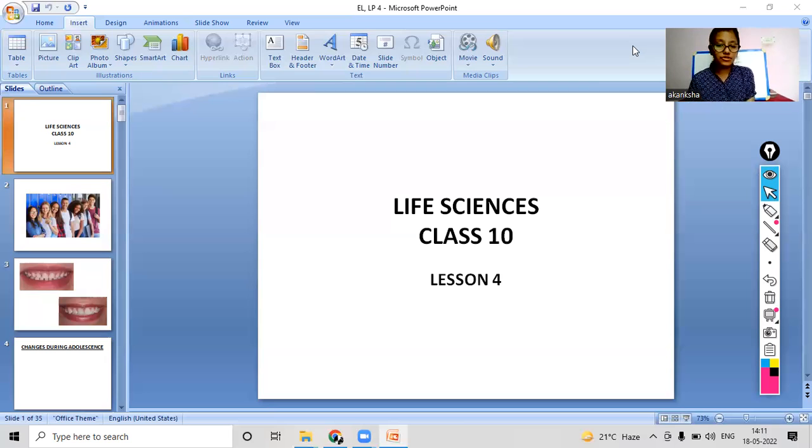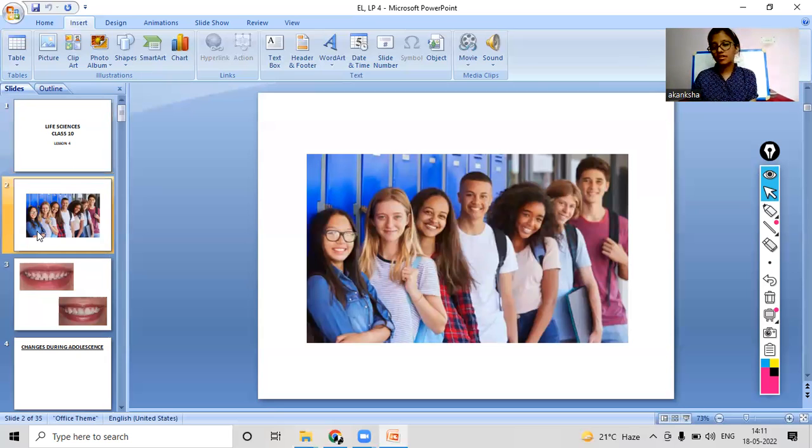As you can see in this picture also, this is a class and usually their age gap will be similar to you. Some may be 14, some may be 15 and some may be 16. So now, as you all told your ages, and we also know the average age of our class children is between 15 to 16.